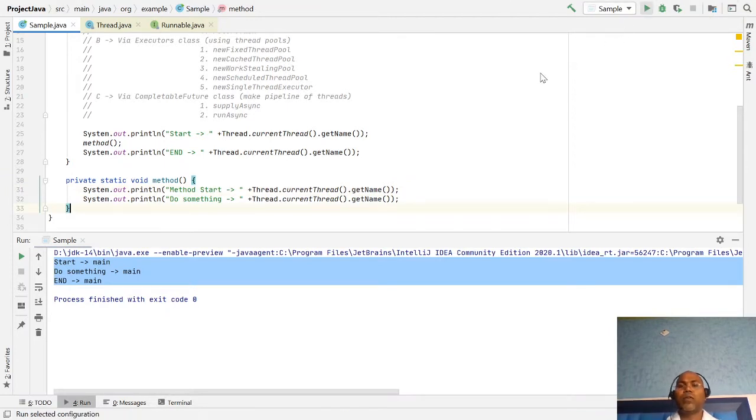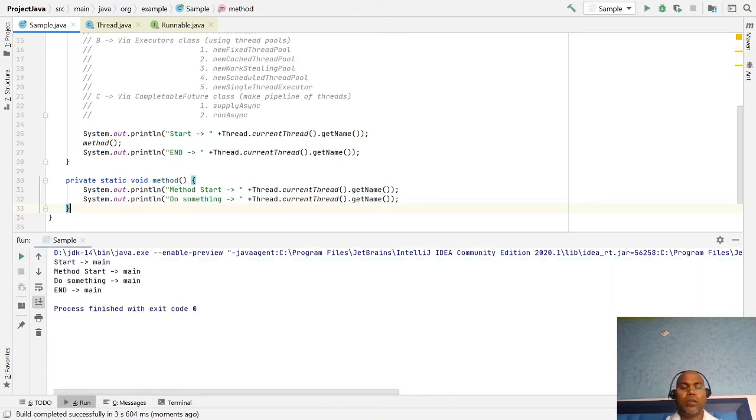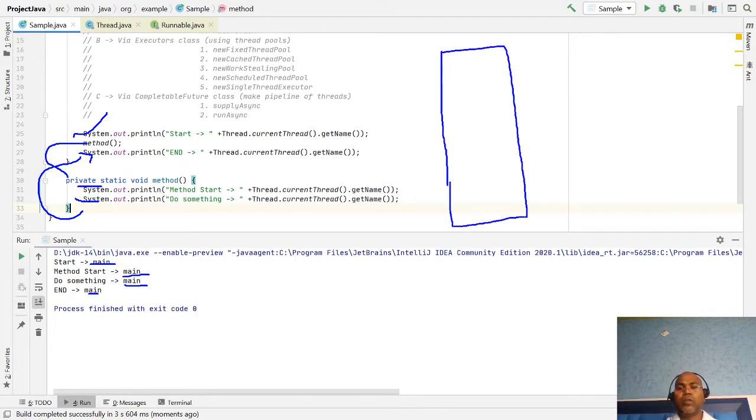If you run this code, all the instructions written inside a main method, you have started instruction one, then invoke one method. In this method we have statement 1, statement 2, then again return back here, and all are executed by your main thread. So the default nature of a Java application is that it runs in a single thread known as the main thread. All the code you write inside your main method runs inside your main thread.